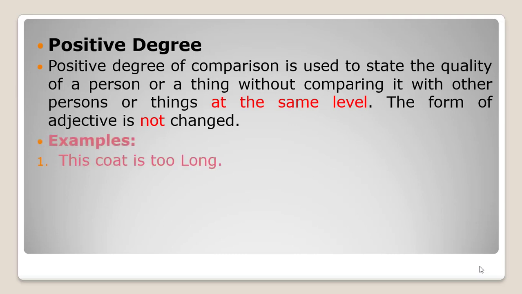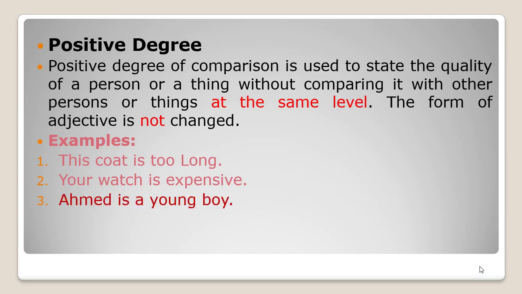For example, this coat is too long. Your watch is expensive. Ahmed is a young boy. Here we have long, expensive, and young as positive adjectives. In these examples, we are not comparing the noun with any other thing. So that's why it is called positive degree.